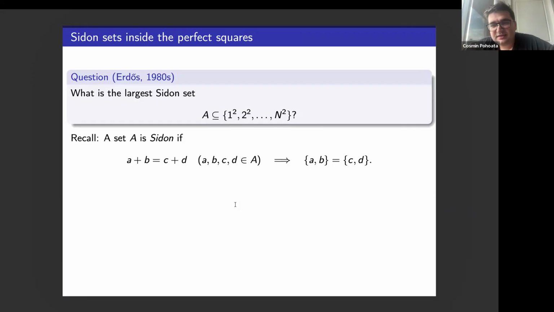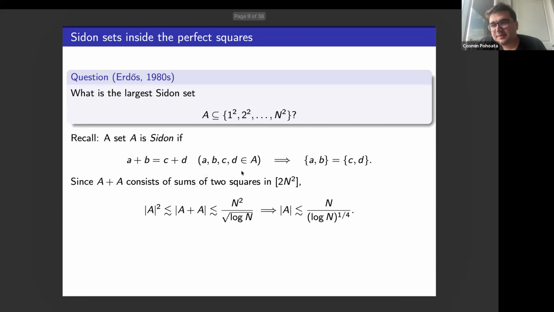What's the size of the largest Sidon set in the first set of n perfect squares? A Sidon set, I recall, is a set that doesn't have a non-trivial solution to an equation like this, a plus b equals c plus d. So it's a funny problem. You can get a handle on it right away, especially after the previous discussion.